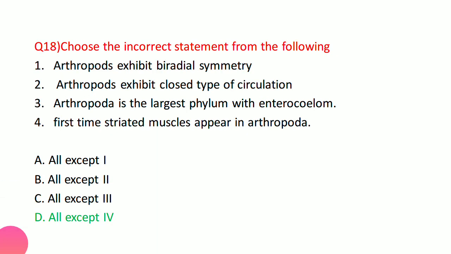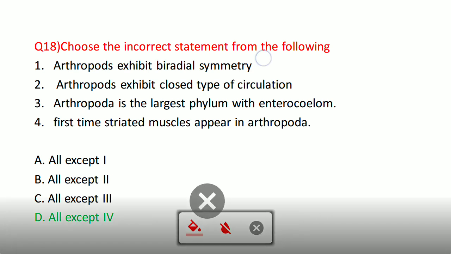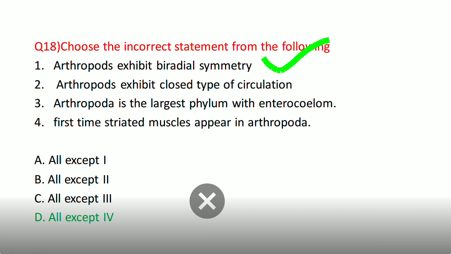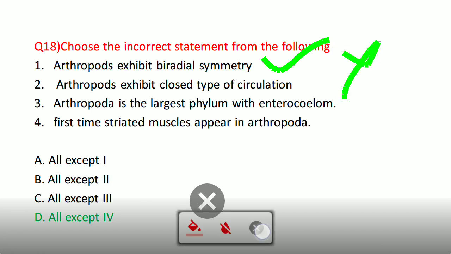Now coming to the next question, choose the incorrect statement from the following. Which one is the incorrect statement? They have biradial symmetry? No, they have bilateral symmetry. It is incorrect. So the first one is incorrect. Arthropods exhibit closed type of circulation? No, they have open type of circulation, because they have spiracles and you have seen the trachea. So they actually have open type of circulation.